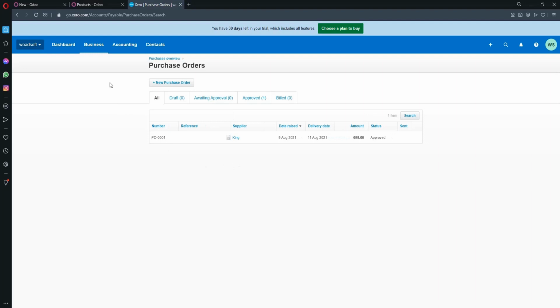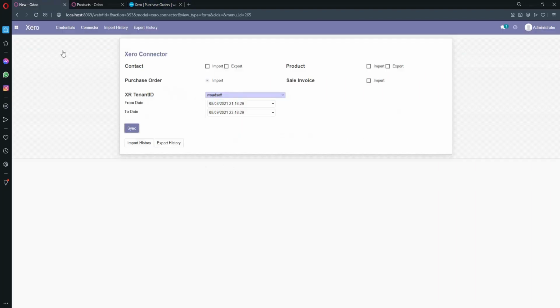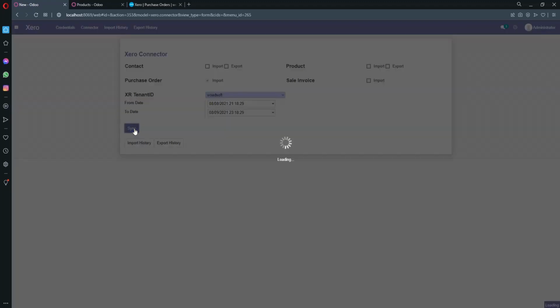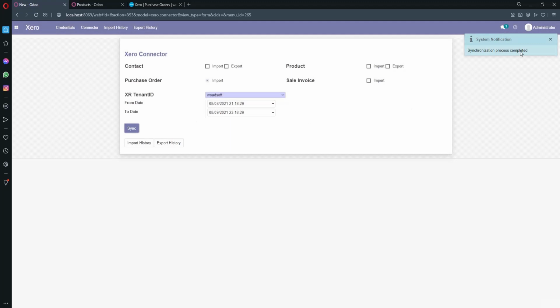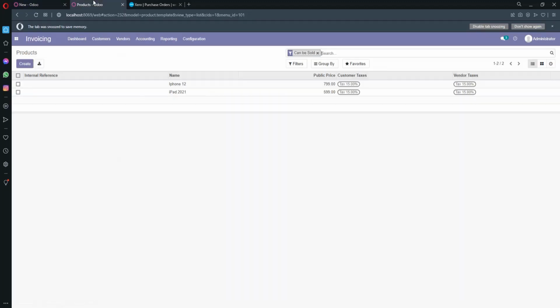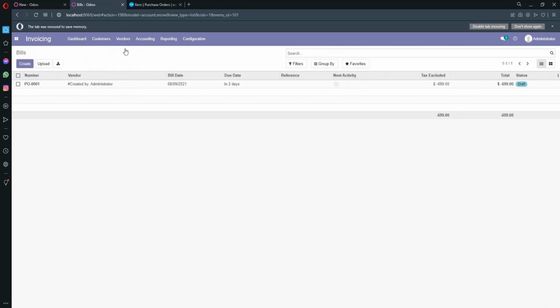Now I'm going to import that purchase order in Odoo. I simply click the import and click on the sync button. The process is completed successfully. I check from invoicing, customer, and bill from vendor.